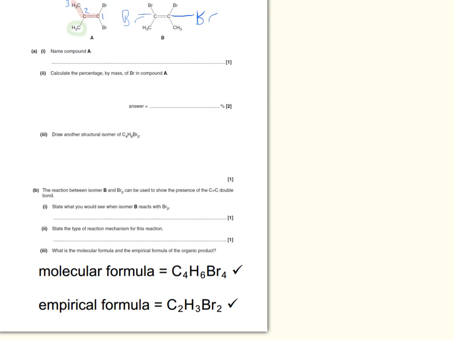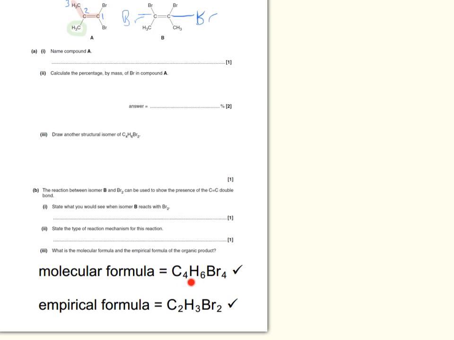Now if we count the total number of carbon atoms, we have 1, 2, 3, 4 carbons, which are the 4 carbons here. We have 1, 2, 3, 4 bromines, which are the 4 bromines here, and we have 3 and 3, 6 hydrogens all together over here.